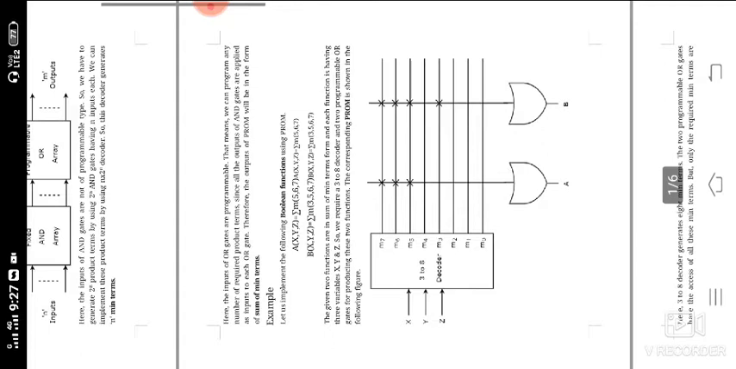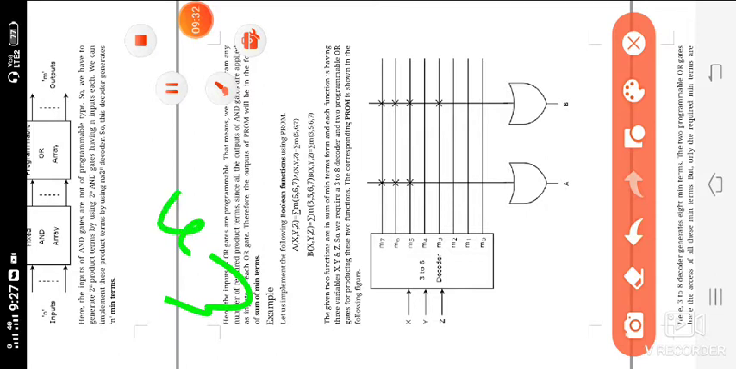So we are solving one problem. This is our example: let us implement the following boolean function using PROM. A of x, y, z equal to sigma m of 5, 6, 7, and B of x, y, z equal to sigma m of 3, 5, 6, 7. Sigma m indicates SOP form; in case pi of m is there, it indicates POS form. Here it is the SOP form.